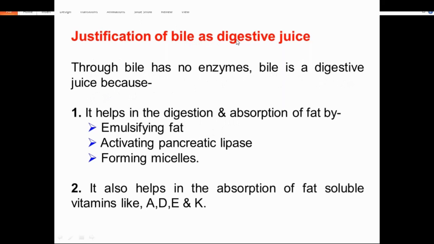Why do we call bile a digestive juice? Because it helps in the digestion and absorption of fat by emulsification, activating pancreatic lipase and forming micelles. It also helps in the absorption of fat soluble vitamins like A, D, E, K. That's why bile is called digestive juice.